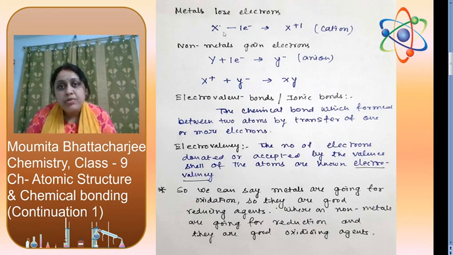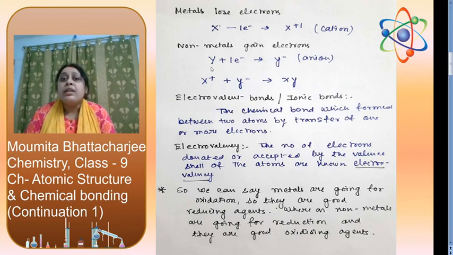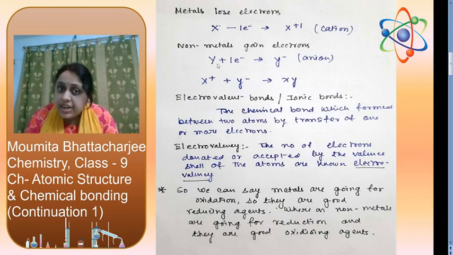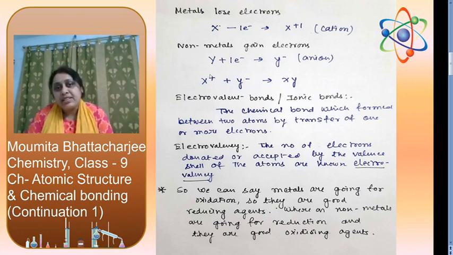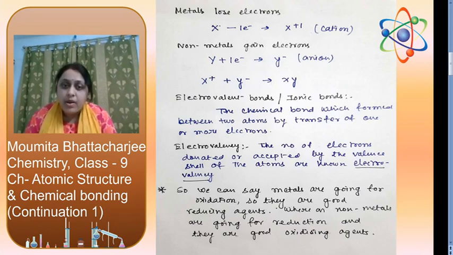One more important thing, we can say metals are going for oxidation. Losing of electrons means oxidation. So metals are going for oxidation, so they can reduce others. So we can say that metals are good reducing agents, whereas non-metals are gaining electrons. Gaining electrons means reduction, so non-metals are going for reduction, so they can oxidize others. That's why non-metals are good oxidizing agents. This is a give-reason type question: why metals are good reducing agents and why non-metals are good oxidizing agents.